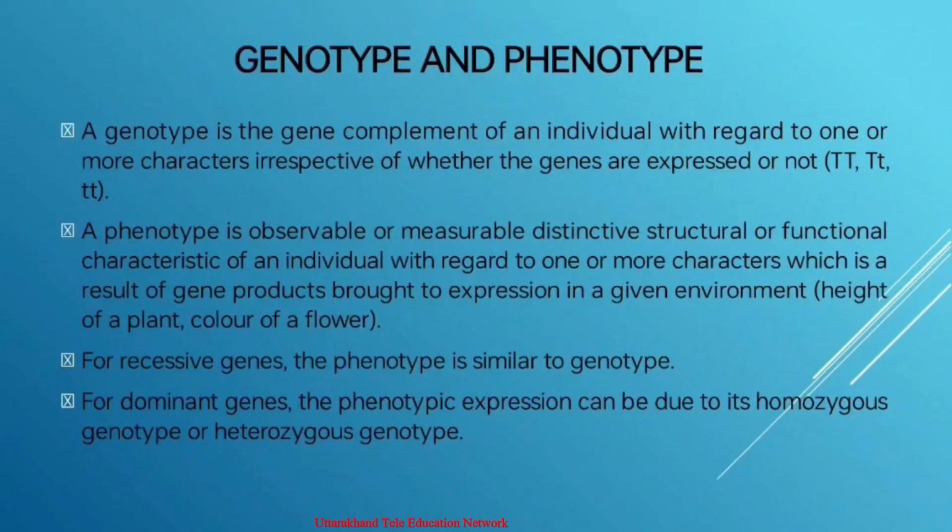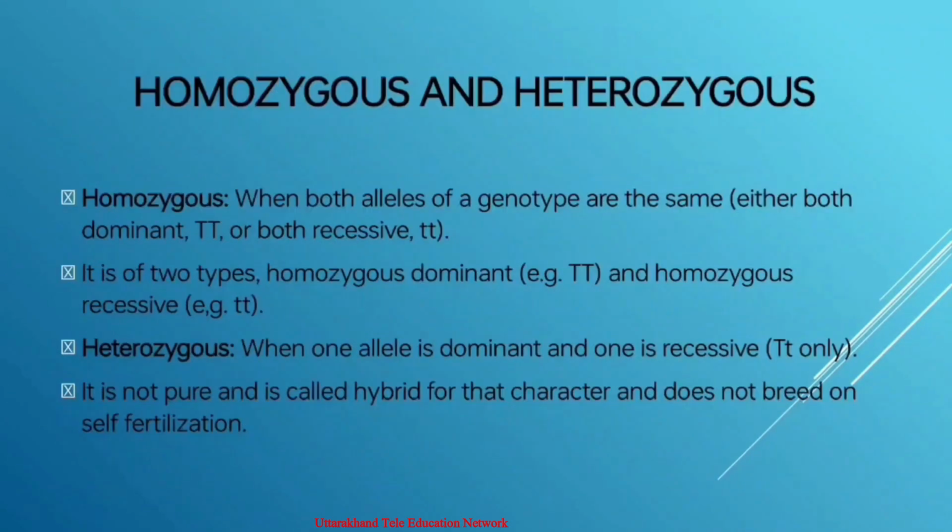So genotype and phenotype are the two most important terms in genetics. A heterozygous gene pair lies on homologous chromosomes, and it is not pure; it is called a hybrid for the character. So heterozygous does not breed true on self-fertilization. The example is heterozygous capital T small t, and homozygous capital T capital T. So these are about homozygous and heterozygous.